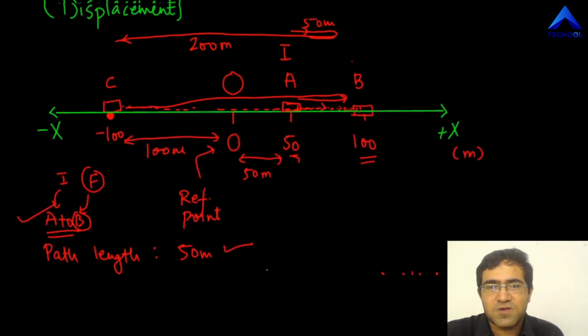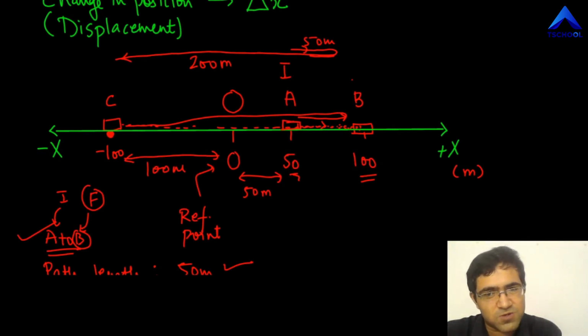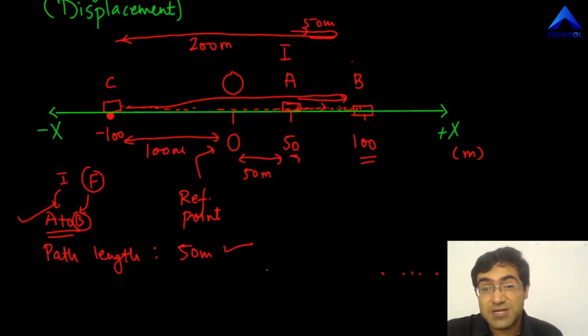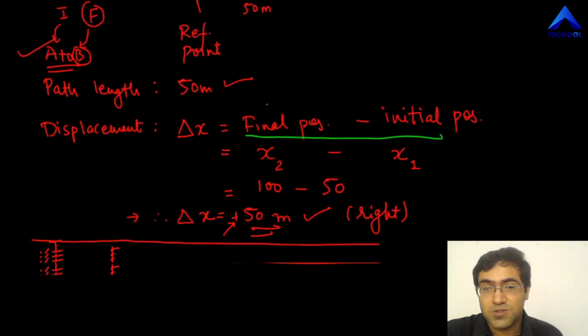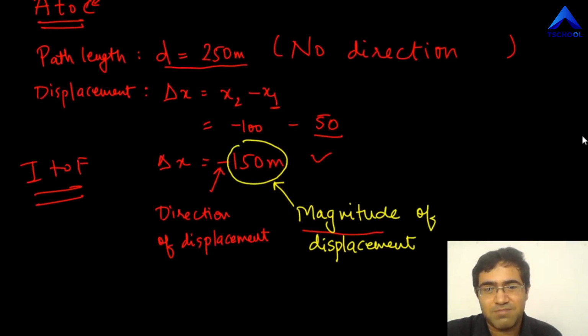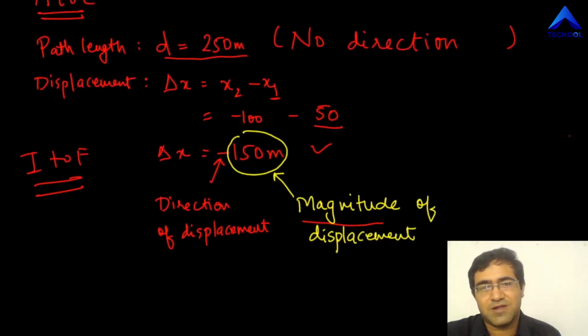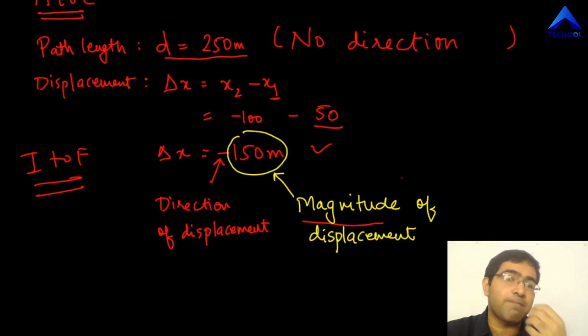But in the case of A to C, I'm sure you remember that first it goes to the right side, then to the left side, so the direction changes. That's why you're not seeing that magnitude of displacement and path length are equal. That is the reason why they're different. Magnitude of displacement is 150, but the path length is 250 meters.